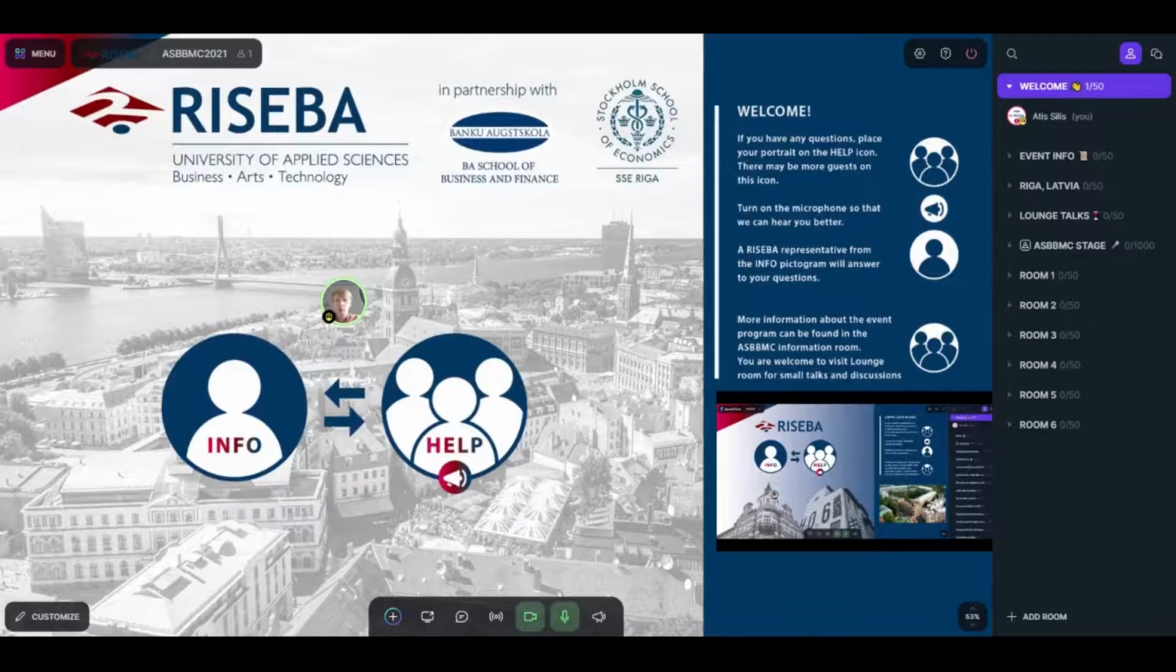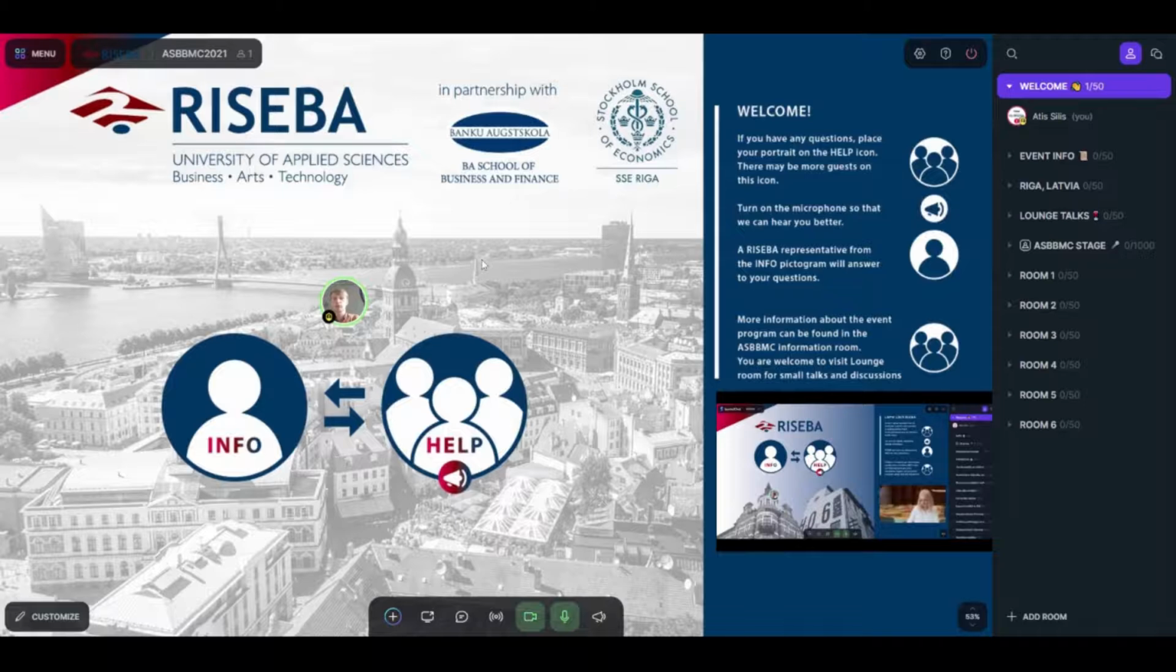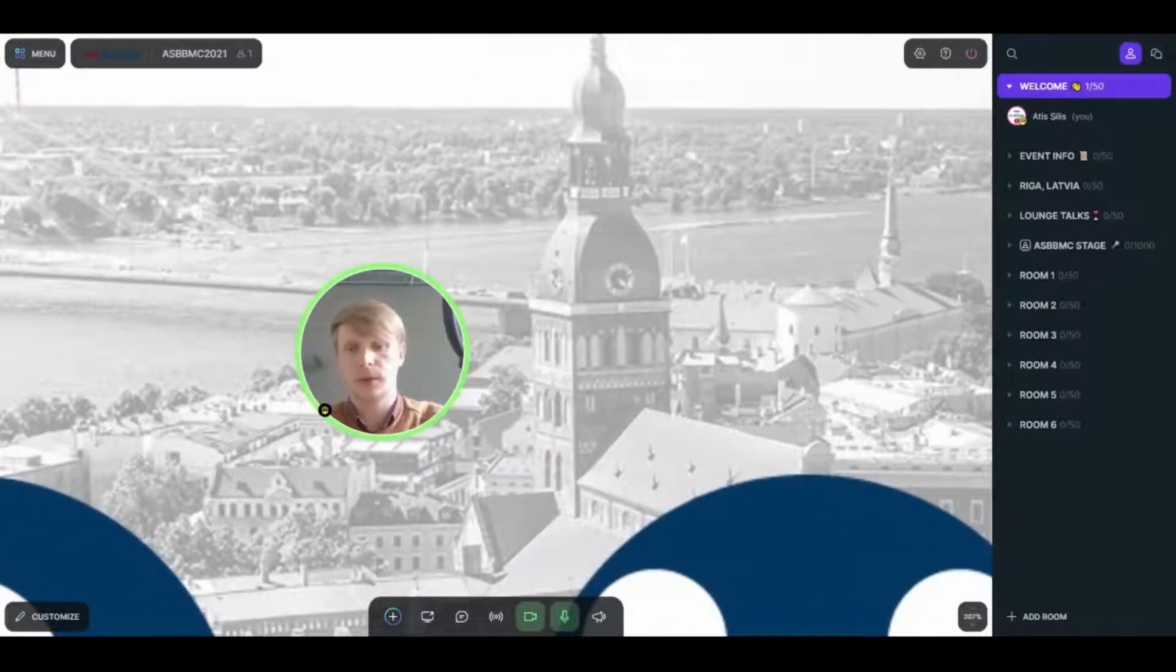Also, as you can see, I'm zooming in and zooming out all the time. Why I'm doing that? Because I can see whole space, and if I'm communicating with somebody, I just want to see that specific person face to face. So this is how it works.